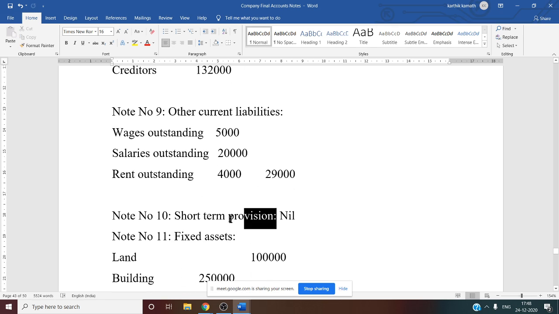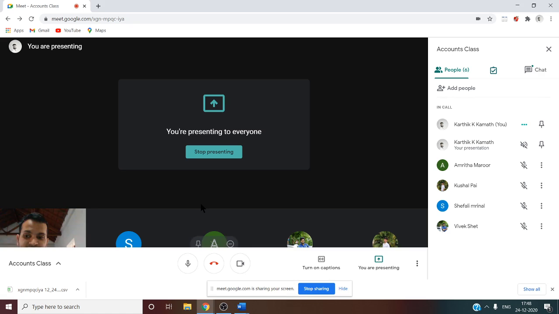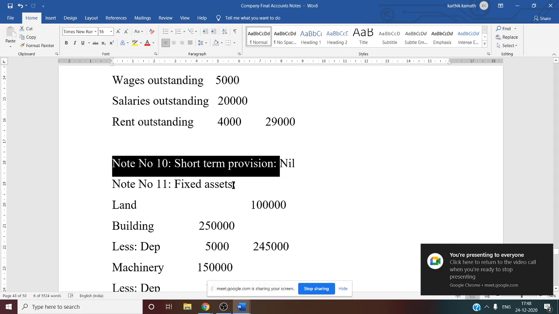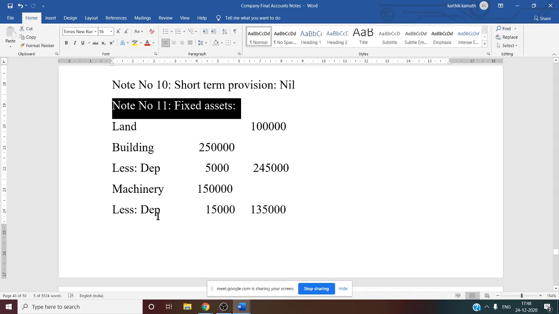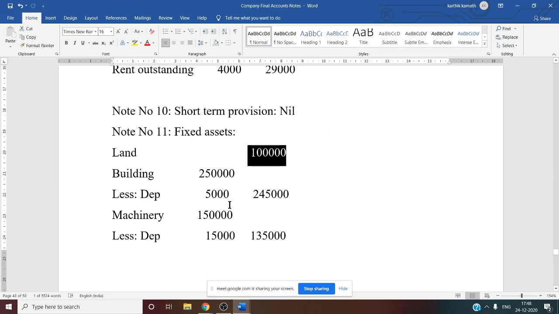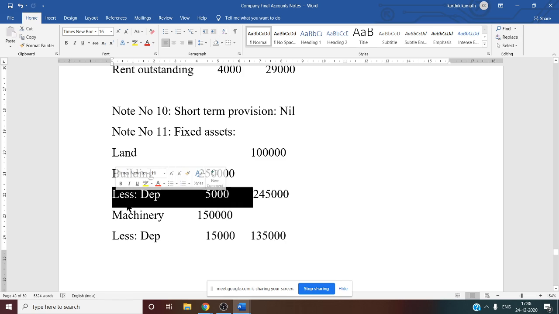Now note number 10 is regarding short term provision. Here short term provision for taxation or tax provision is not there, so our short term provision is nil. See this, note number 10 is nil. What about note number 11? Note number 11 is regarding fixed assets. Here there are four assets given. Land has no adjustment, so directly from the trial balance, 1 lakh. But for building, the trial balance amount is 2,50,000. Depreciation we have calculated and shown in note number 29. That amount you have to consider.